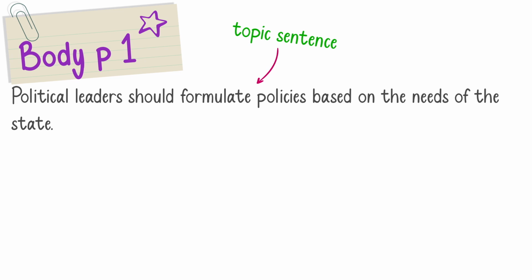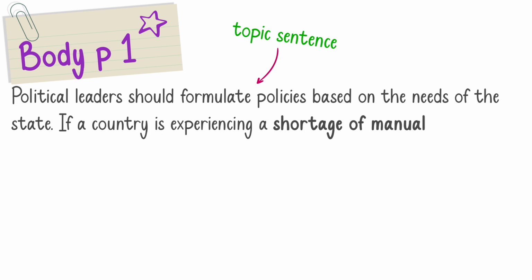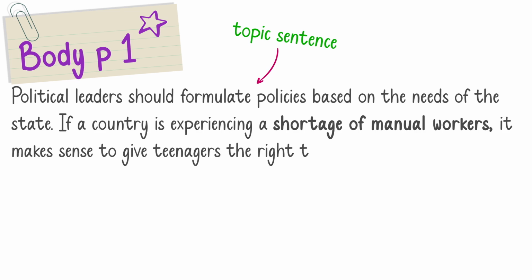Now, if a country is experiencing a shortage of manual workers, it makes sense to give teenagers the right to take these jobs. So, this is the circumstance in which I think abandoning studies and finding a job would be sensible: if a country is experiencing a shortage of manual workers.